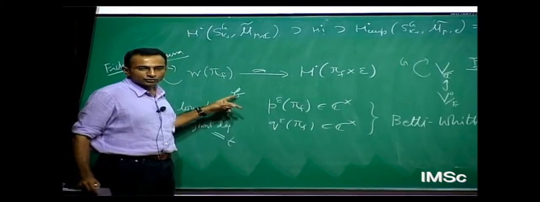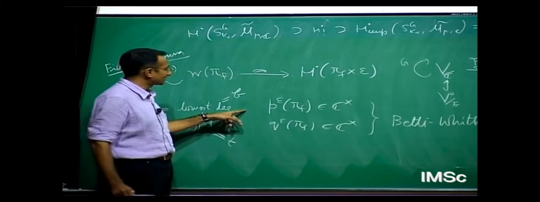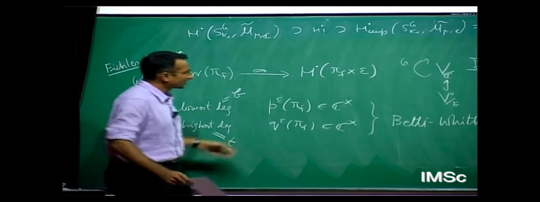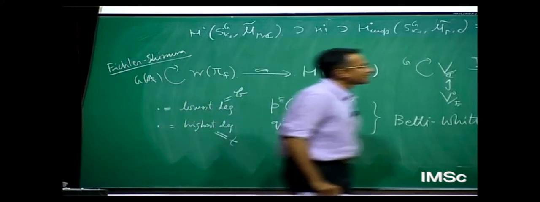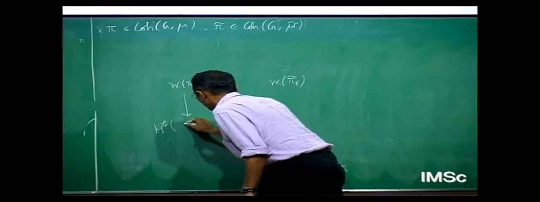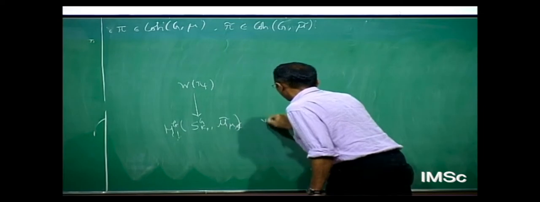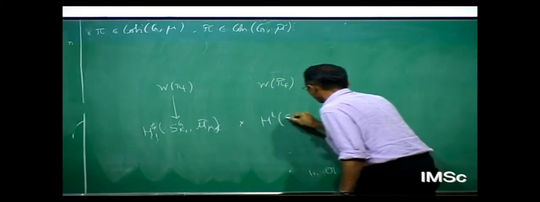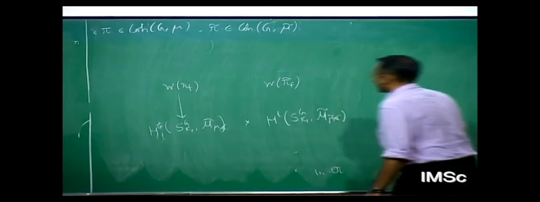If you work with GL2 over Q, both these degrees are 1. If you work with GL3, I don't know how to do this calculation, I think they're 2 and 3. For GL2 over a totally real field of degree d, a Hilbert modular form, both of them are d. But for GL_n over a number field, you can write them down. There are some two numbers. So on the one hand, I look at cohomology in the lowest degree, cuspidal, which sits inside inner cohomology of this locally symmetric space with coefficients there. Across here, I go to top degree. I go there.